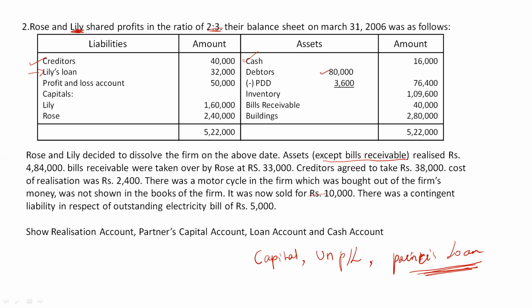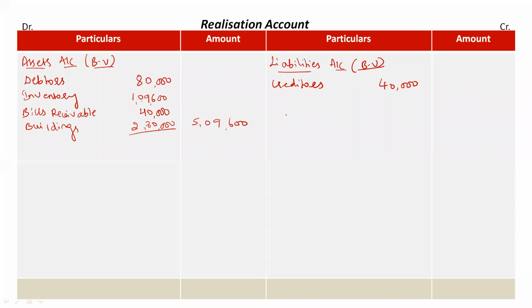So here I'm not taking it. Suppose instead of partner, it was given as Lily's sister's loan. Even though she is Lily's sister, she is not a partner of our firm. In that case we would have taken Lily's sister's loan in the realization account in liabilities book value. Clear?